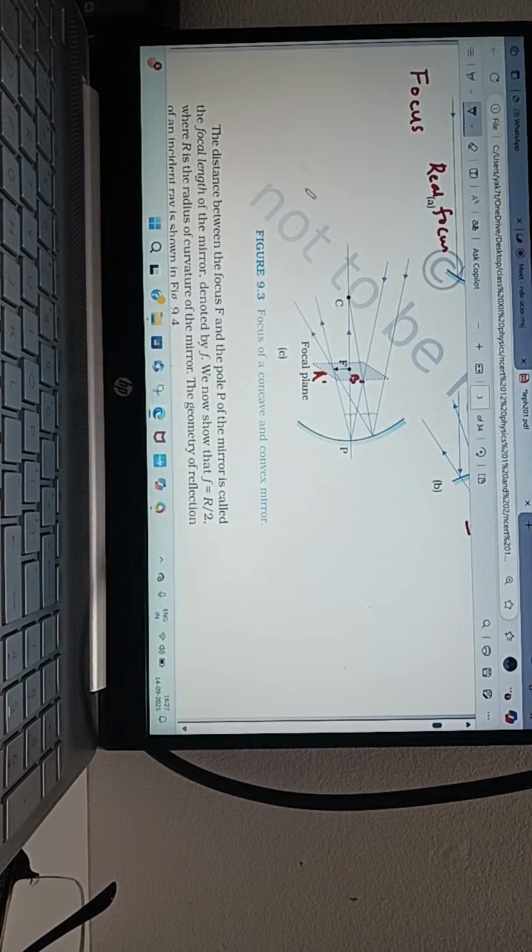Why A dash B dash? Because we are focusing a very far object A and B. It is at infinity. Those rays come, fall and get reflected and meet here, not on the principal axis. So that image will form on a sheet perpendicular in front of the concave mirror. That plane is called the focal plane.